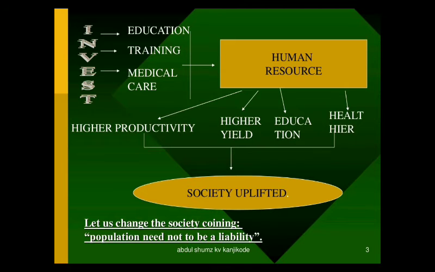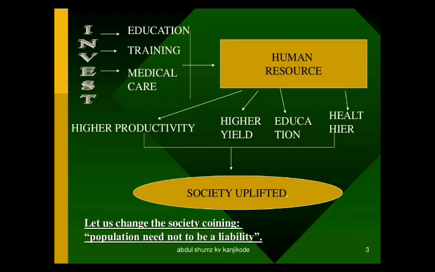Okay. And how can a person invest in human resource? I already told you, your parents are investing in you, right? They are providing you education, training and medical care, and that is how we become human resource. And what do we possess because of that?